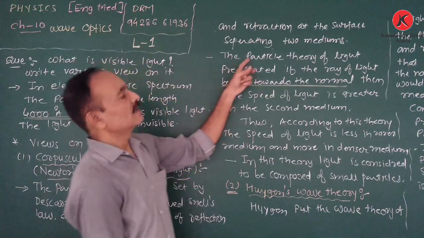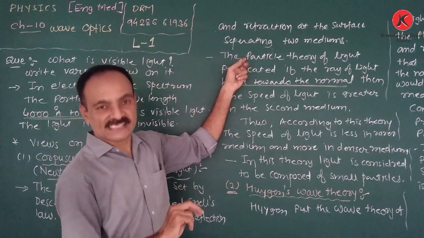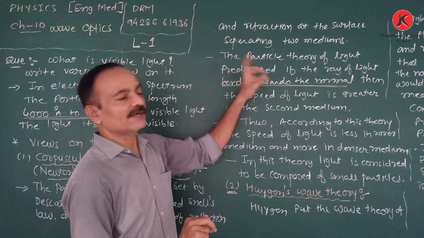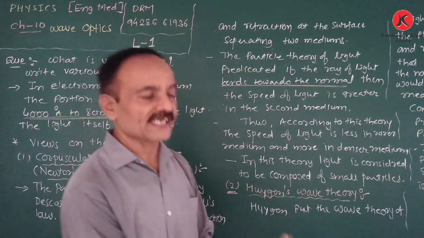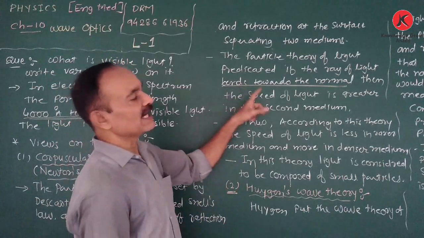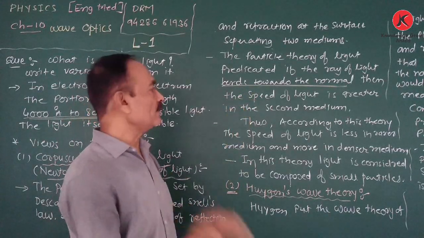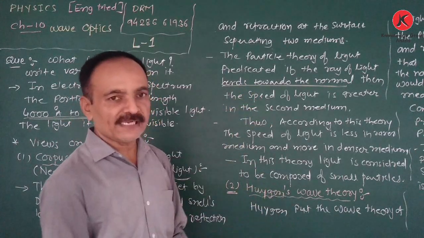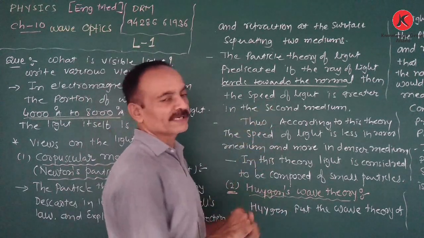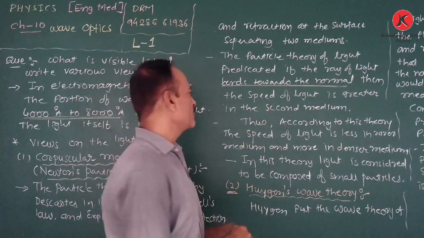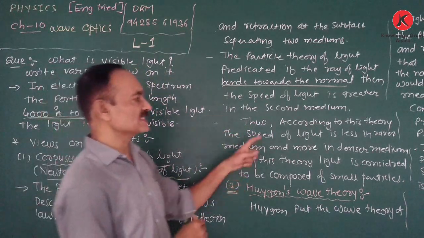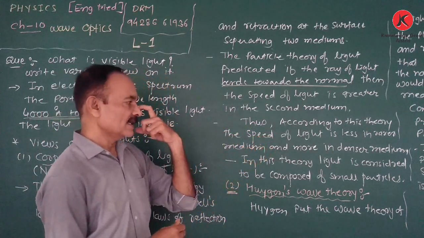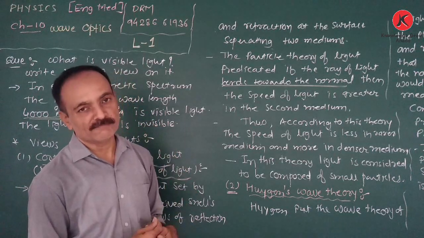So what did the particle nature of light suggest? It suggested that if the light entering the second medium is bent towards the normal, the speed of light in the second medium is more than in the first medium. According to this theory, the speed of light is less in the rarer medium and more in the denser medium.